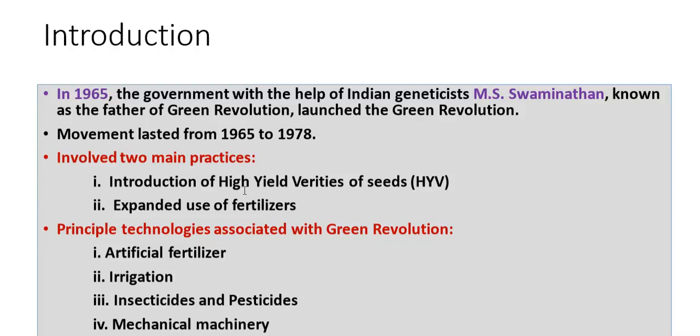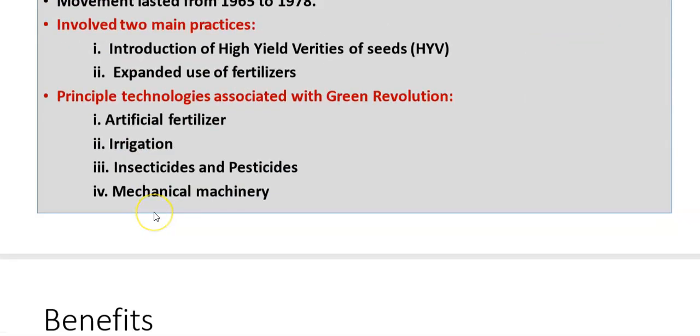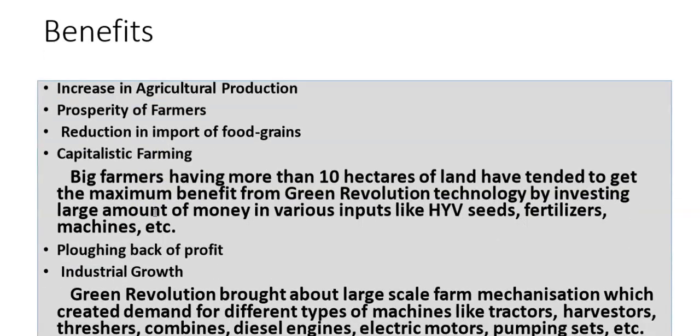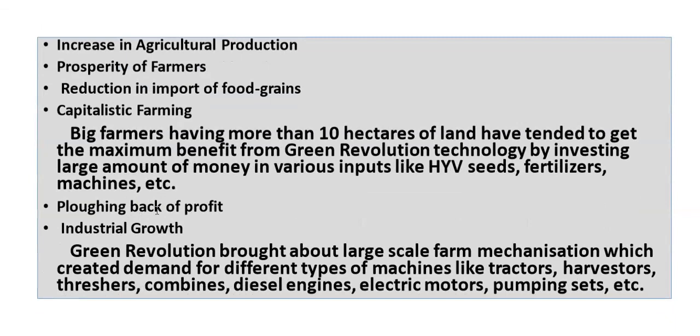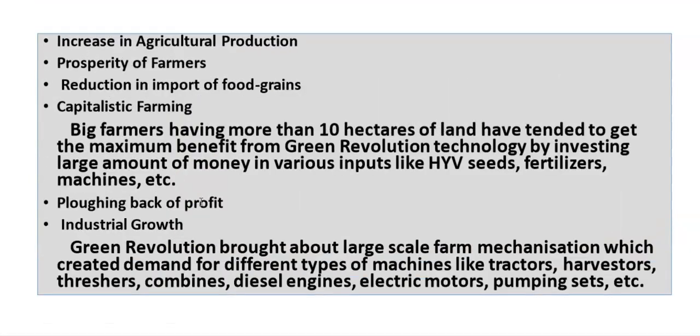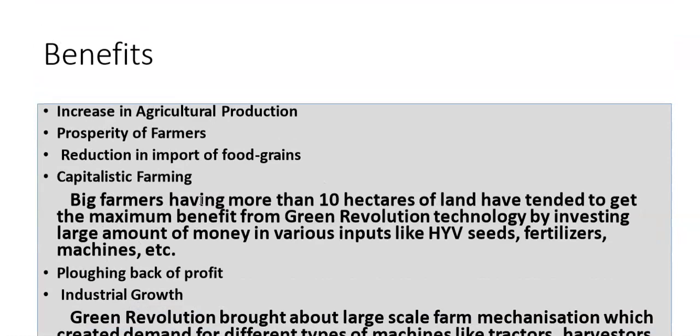Now let us go to the principal technologies which were associated with green revolution, where the artificial fertilizer, irrigation, insecticides and pesticides, and mechanical machinery. Now what happened here? Now in green revolution, the fertilizers were not natural, irrigation techniques were different, insecticides and pesticides were imported from outside, and even the machinery used were mechanical. Now let us know what were the benefits of this green revolution.